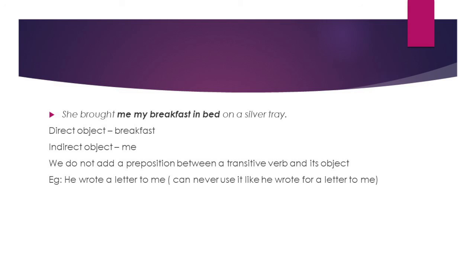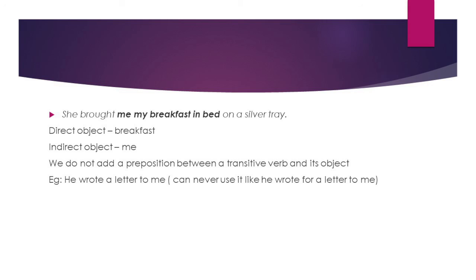Indirect object, me. However, we must remember that in transitive verbs, we can never use a preposition between a transitive verb and an object. He wrote a letter. We cannot use a preposition between the verb wrote and the object a letter. That is, we can never use it like he wrote for a letter to me. We can never split the verb from the object in the case of transitive verbs. These are the main points when we study about transitive and intransitive verbs.